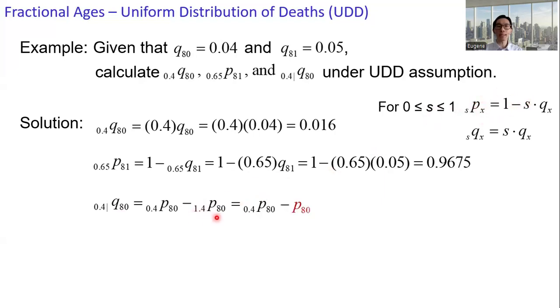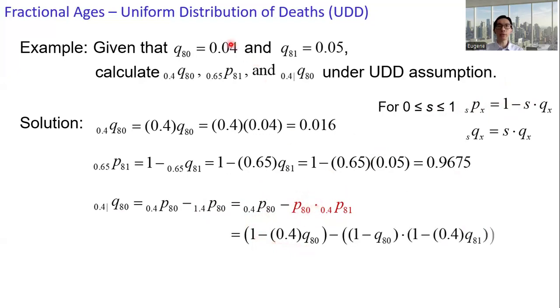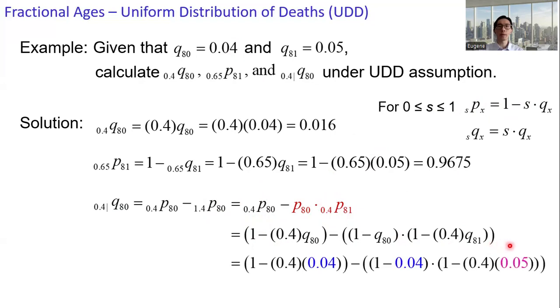Instead, 1.4 p 80 can be factored as p 80 times 0.4 p 81. And now for this expression, we can use the formula for s p x. So 0.4 p 80 is 1 minus 0.4 q 80, and then minus p 80, 0.96, times 0.4 p 81, which is 1 minus 0.4 times q_81. Substitute q_80 and q_81, and we get the answer 0.0432.